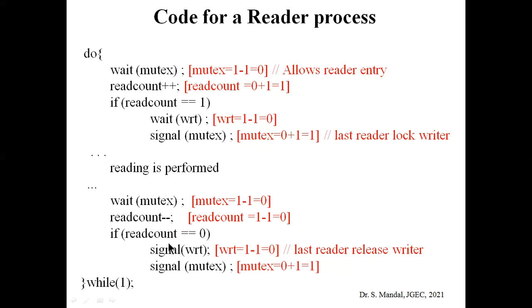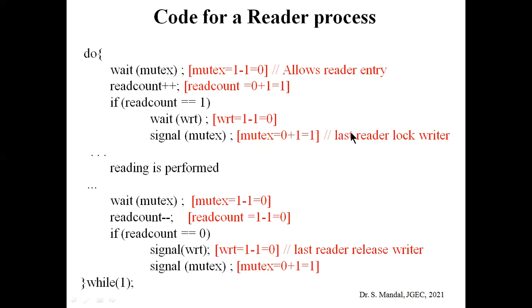Now what is the function of the signal operation? This signal process has been used for the exit purpose. At that time the value of wrt becomes 0 and the value of mutex becomes 1. When the value of wrt is 0 and mutex is 1 and the read count becomes 0, this indicates that the last reader releases the writer.